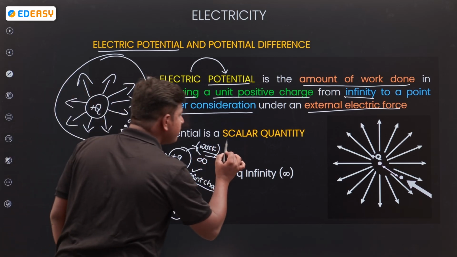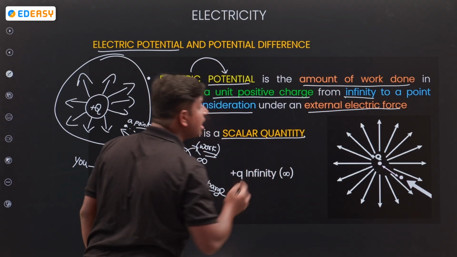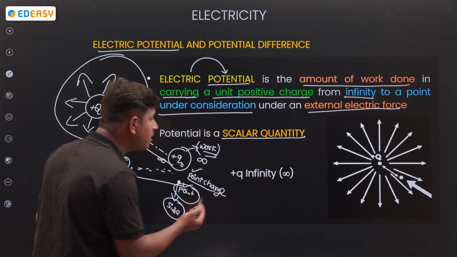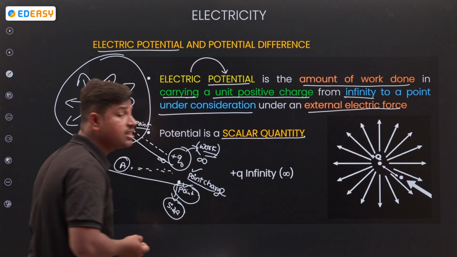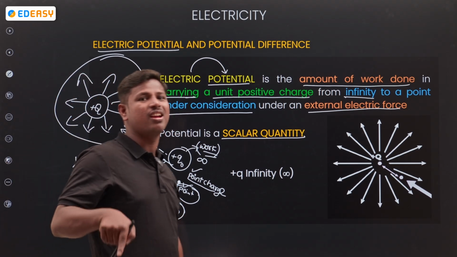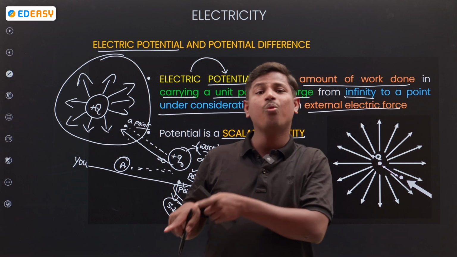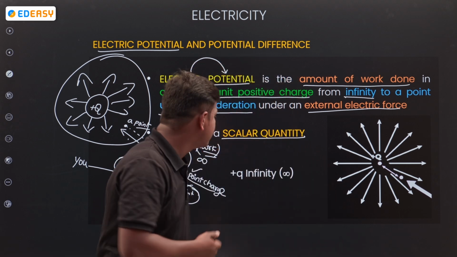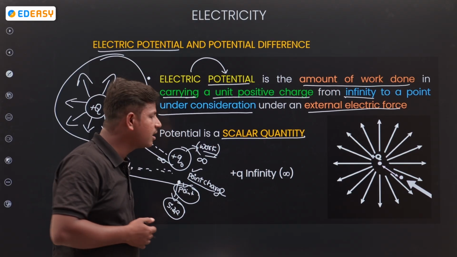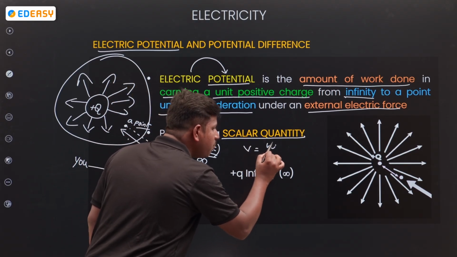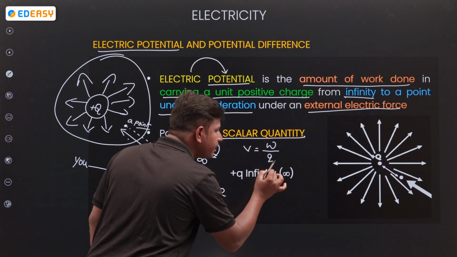Next, potential is which quantity? Scalar quantity. How will the potential be scalar? Yes, in the comment section I already have a comment: sir, how will potential be scalar? Have a doubt? See, potential is nothing but work done per unit charge.